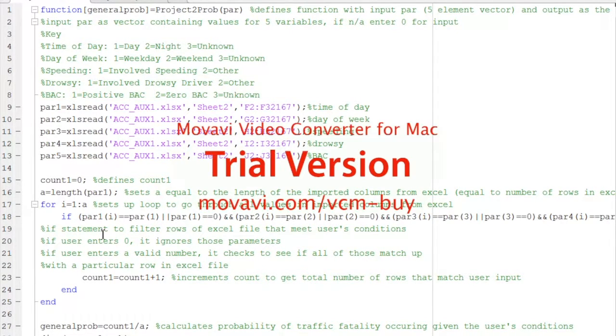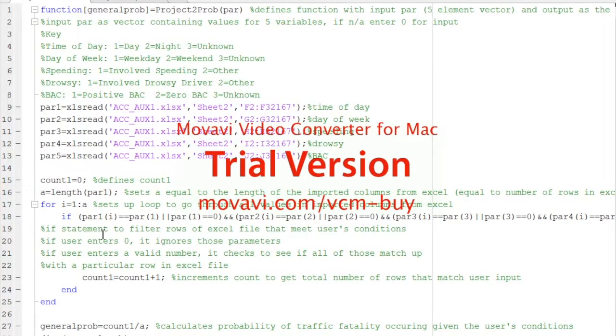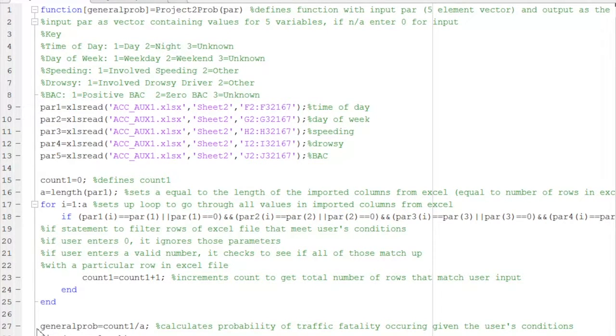but what it essentially does is that if the user had inputted 0 for that variable, it ignores it, and if the user's input and the input in the Excel file match, it counts it towards the total. At the end, after it has summed up all the appropriate rows, it calculates the general probability by dividing by the total number of rows and displays that to the user.